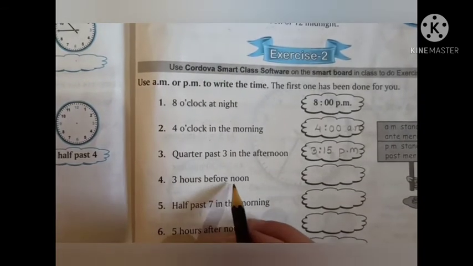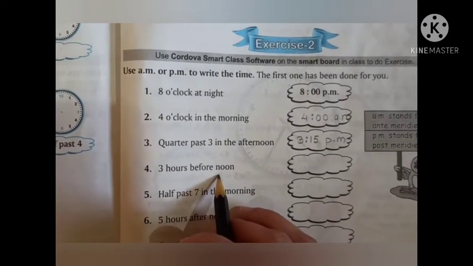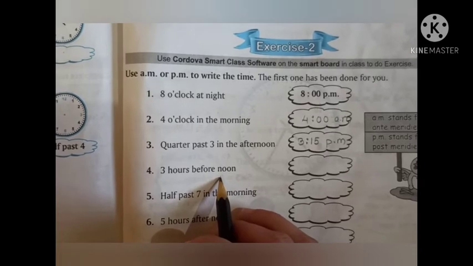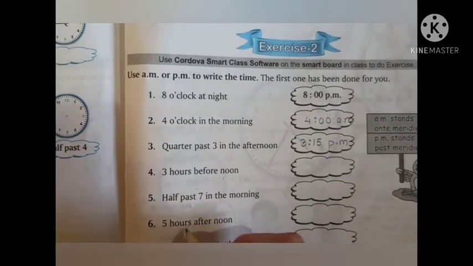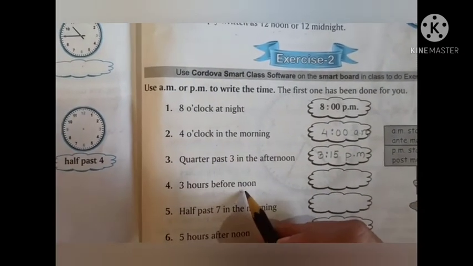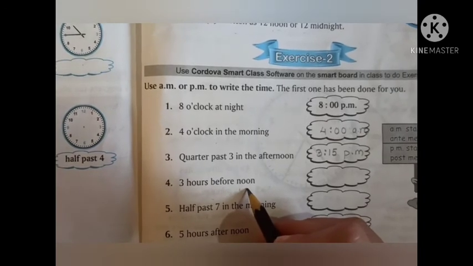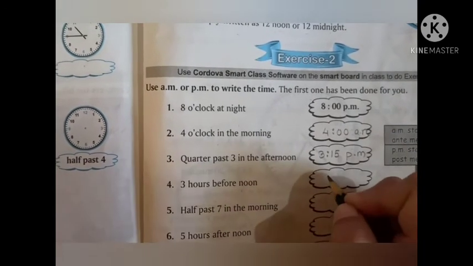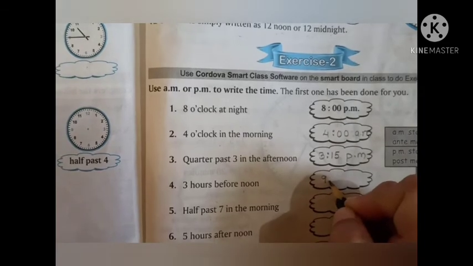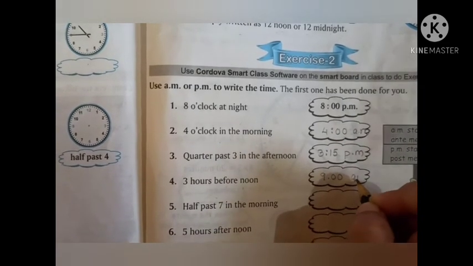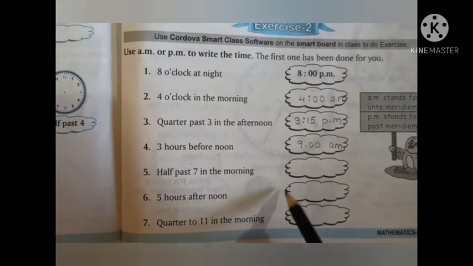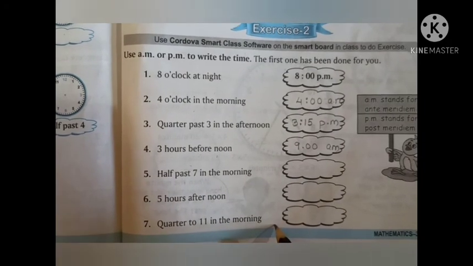3 hours before noon. Before noon means before 12 in the afternoon. So 3 hours before, so it will be AM. And 3 hours before 12, it means 9 AM. Similarly, you can solve the other 3 sums that are given in the exercise.